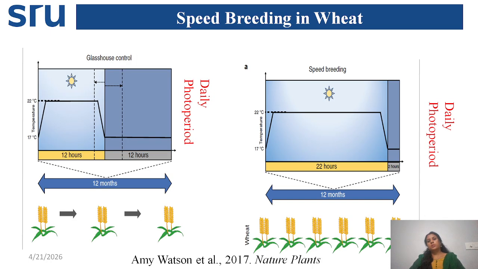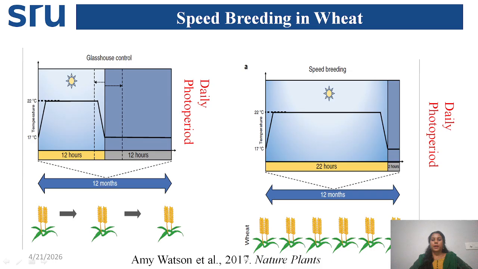So what do you mean by speed breeding then? They are using the same concept. They are exposing long day plants to almost 22 hours of light and the remaining 2 hours of dark. Long day plants require a long day and short night. So they are using LED lights in a laboratory, giving artificial 22 hours of light and 2 hours of dark.